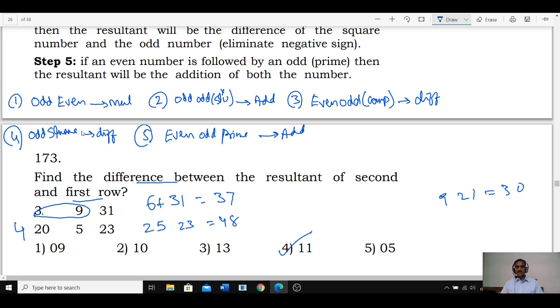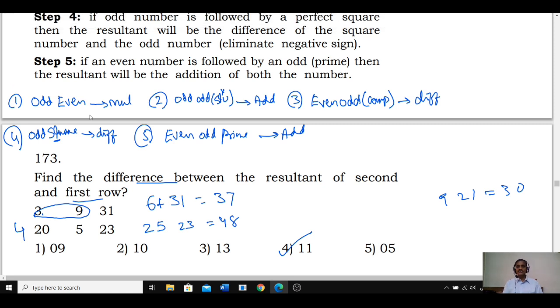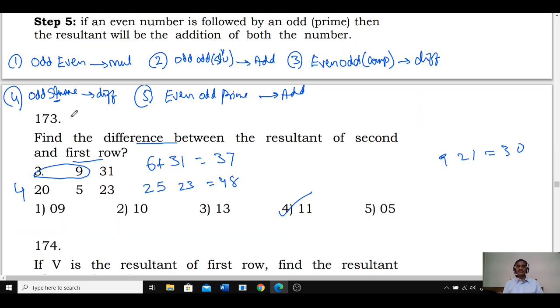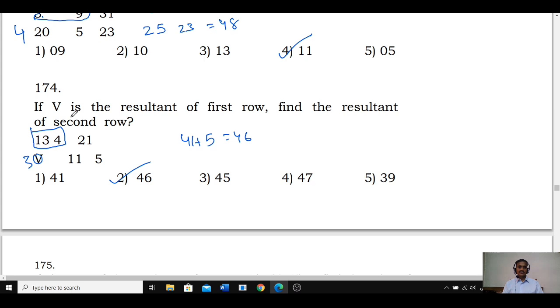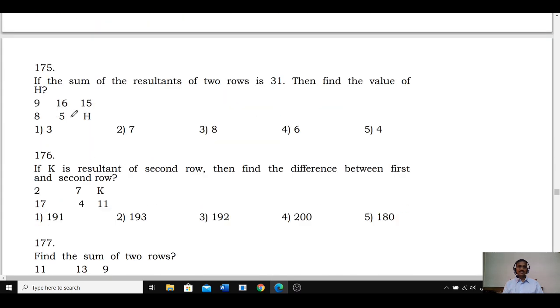Though this pair 13 and 4 is applicable to two rules, odd even and odd square, we first take the priority of the square. It is not necessary to take it that way, but there are more chances of it coming. Done. Hence whenever you come across two cases the same way, then you have to take the priority like this. I hope you are able to work out the remaining questions in the same way.